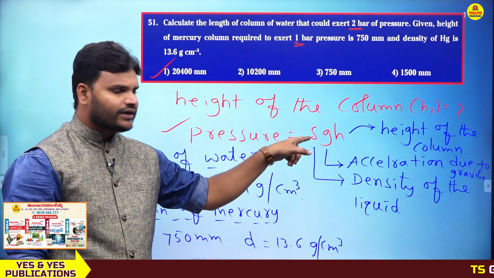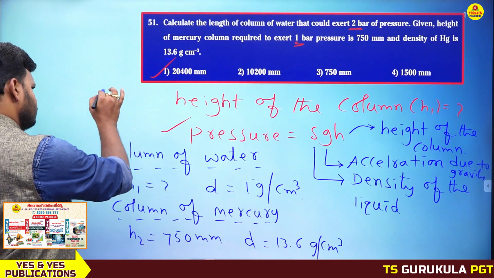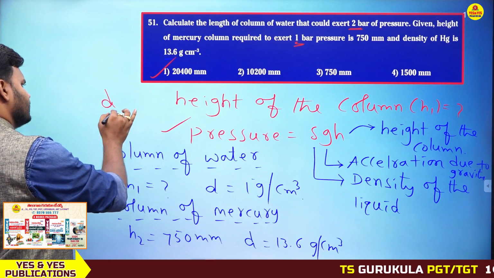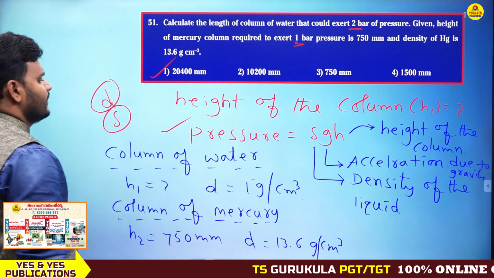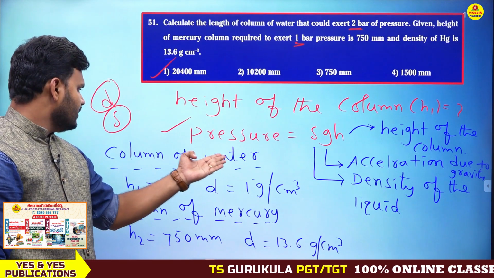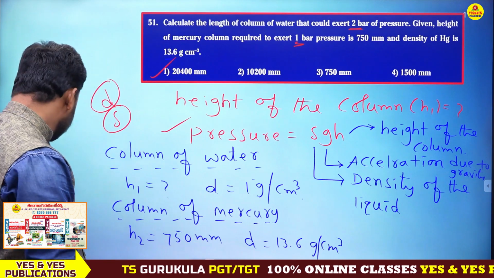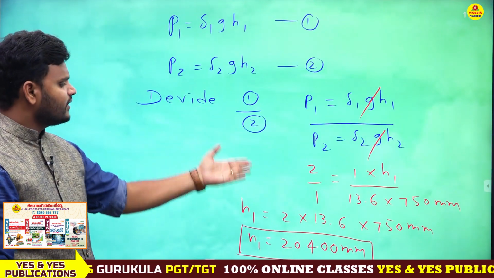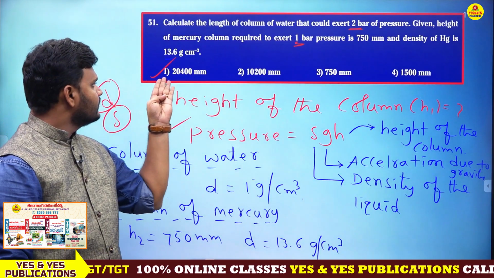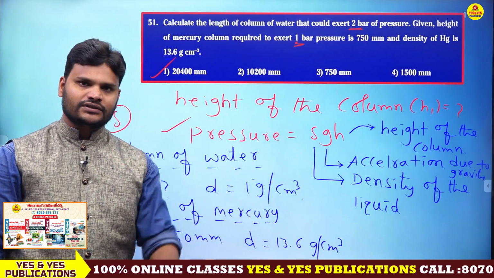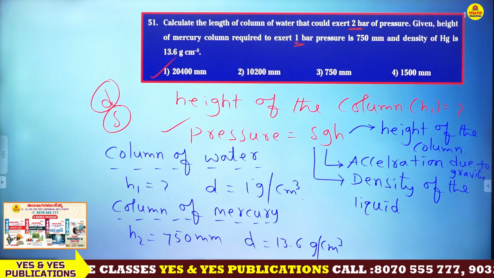This is the delta, don't get confused. Density d is also represented by delta, don't get confused. So height of the column of water and column of mercury. Next, you need to use this formula, you will get the correct answer. So here what is the answer? First one is the correct answer. Just have a look, take a screenshot. If you want to, you can take a screenshot.